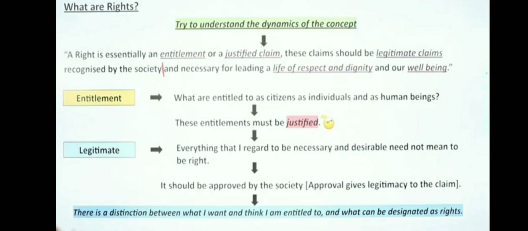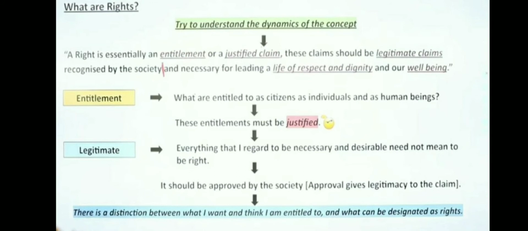These entitlements must be justified, means there is no discrimination when we treat people in a country. Then legitimate, because we elect the government, the people who are representatives govern us, so legitimate people make rights for us and we cherish them. It is genuine, legal. Everything that I regard to be necessary and desirable need not mean to be a right.